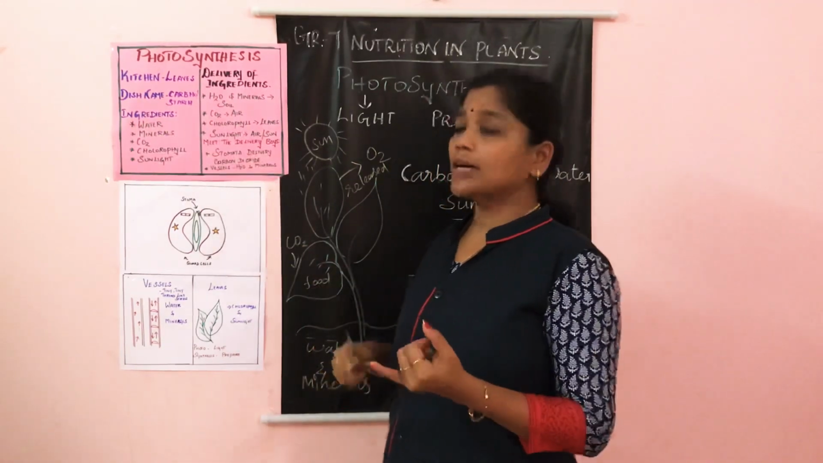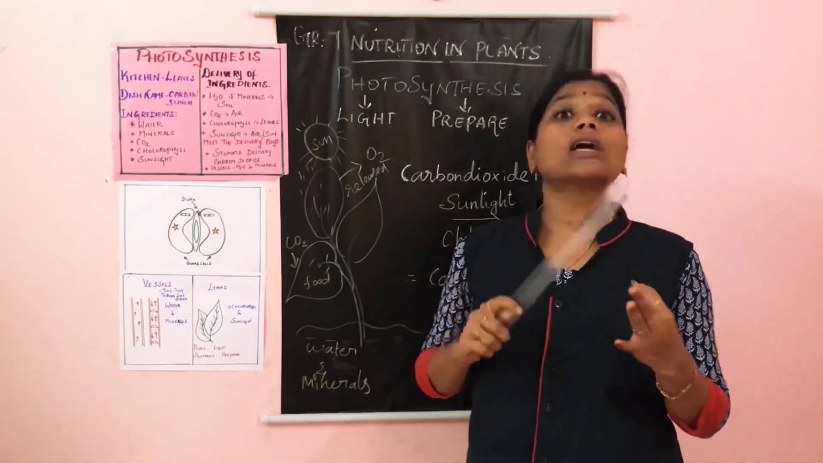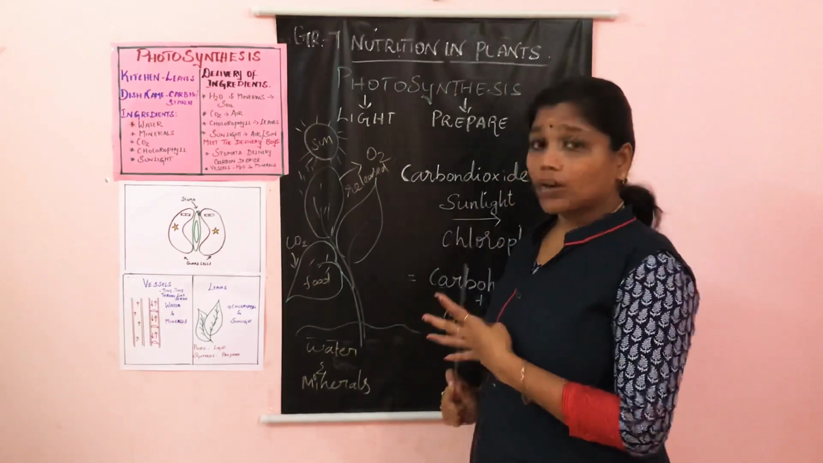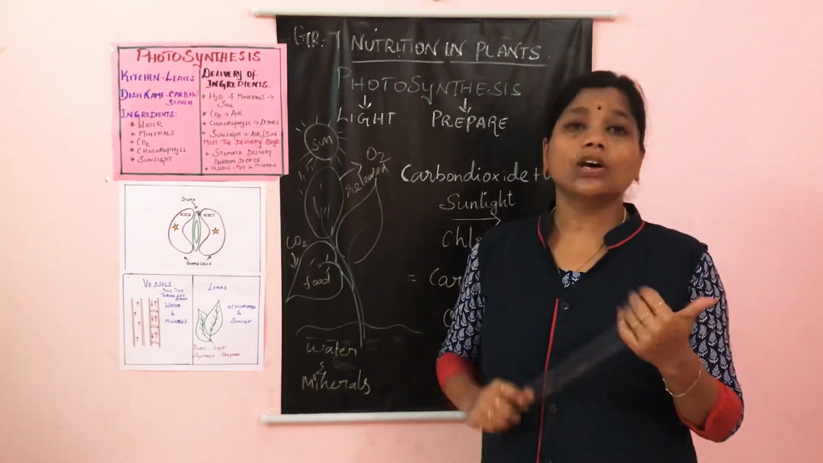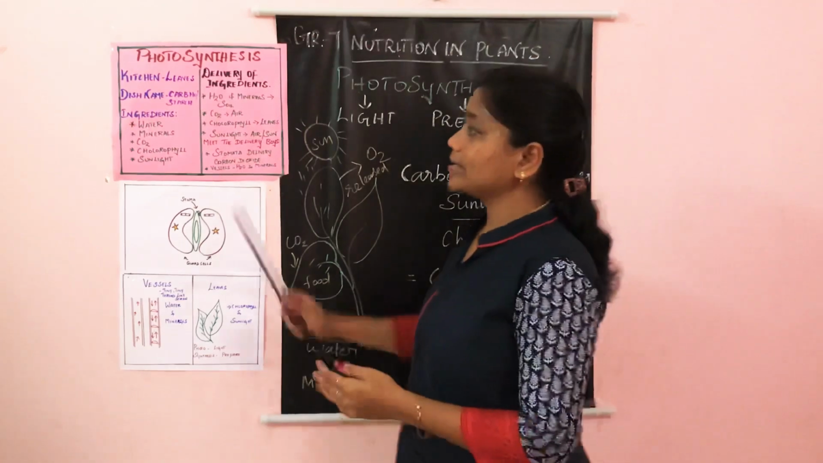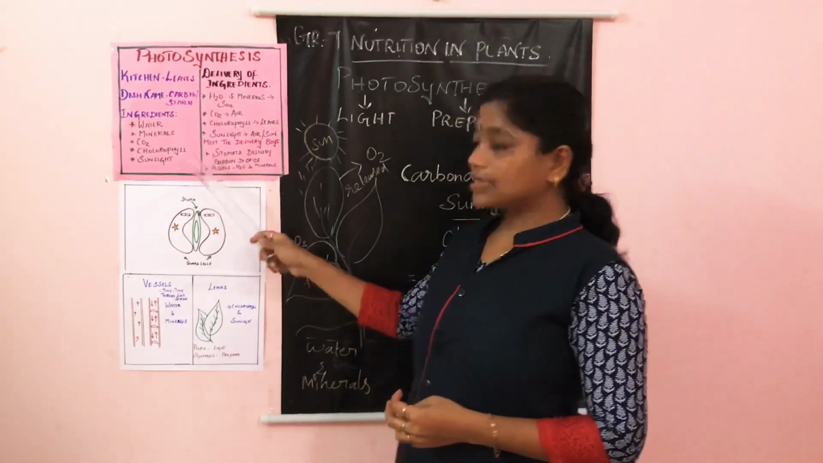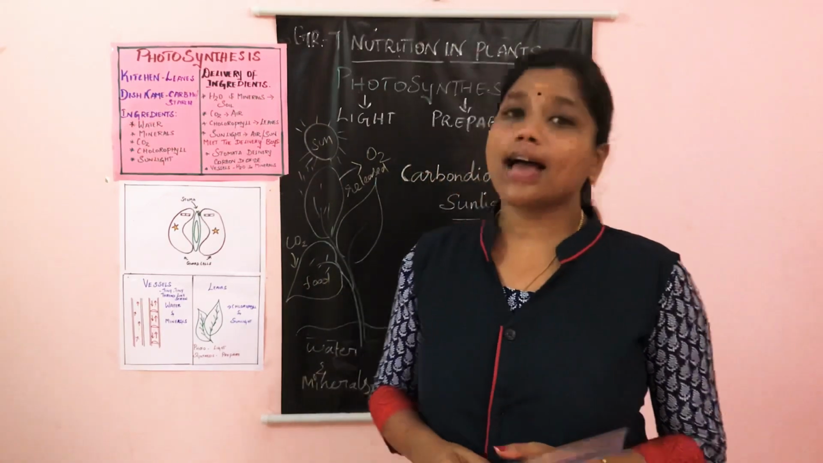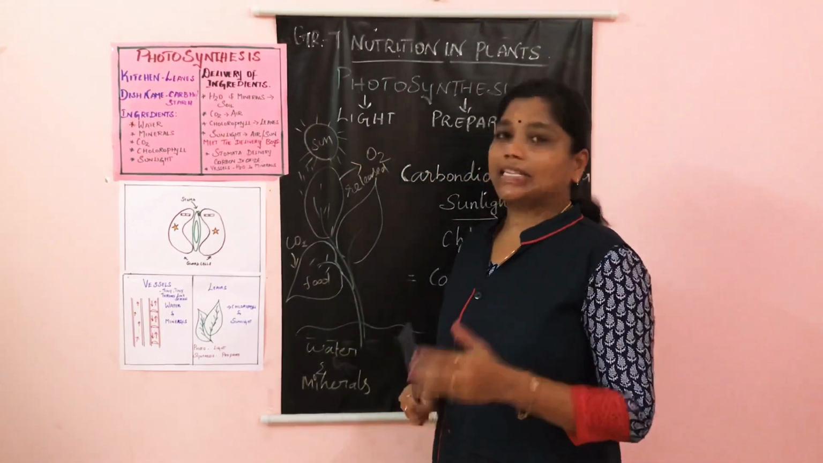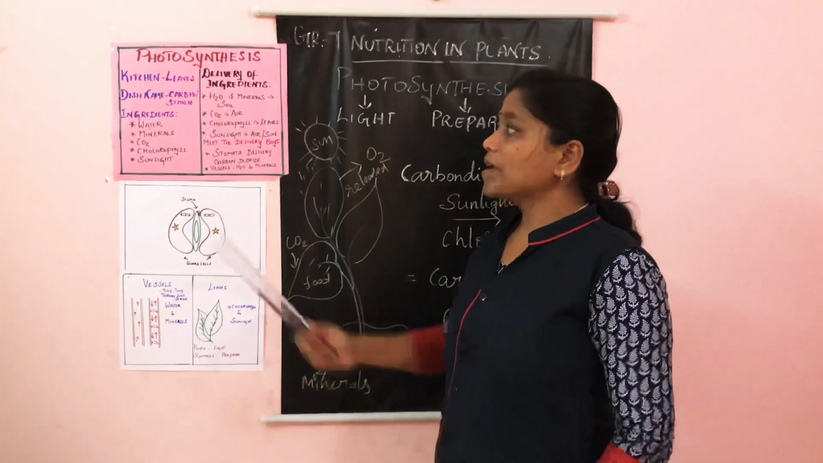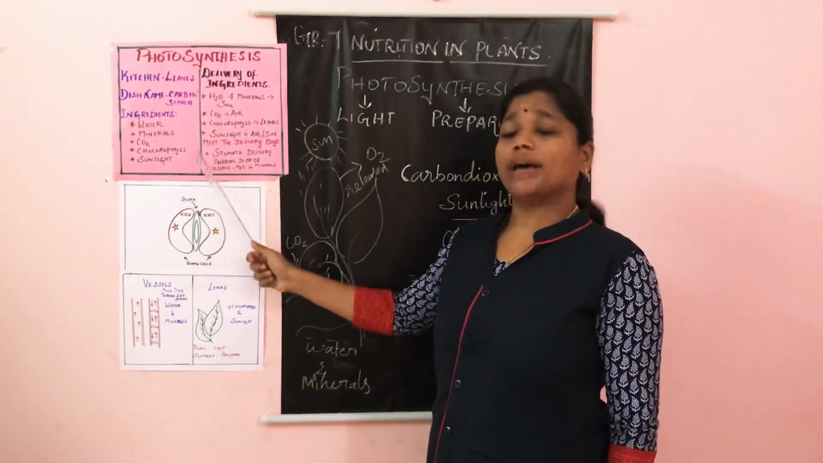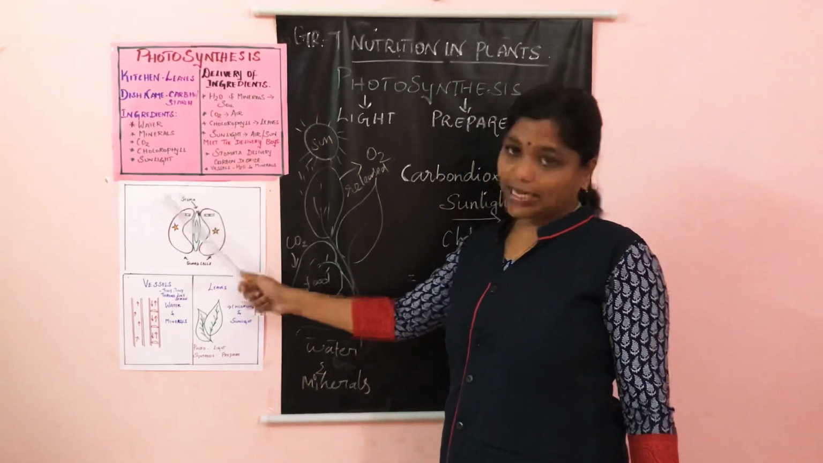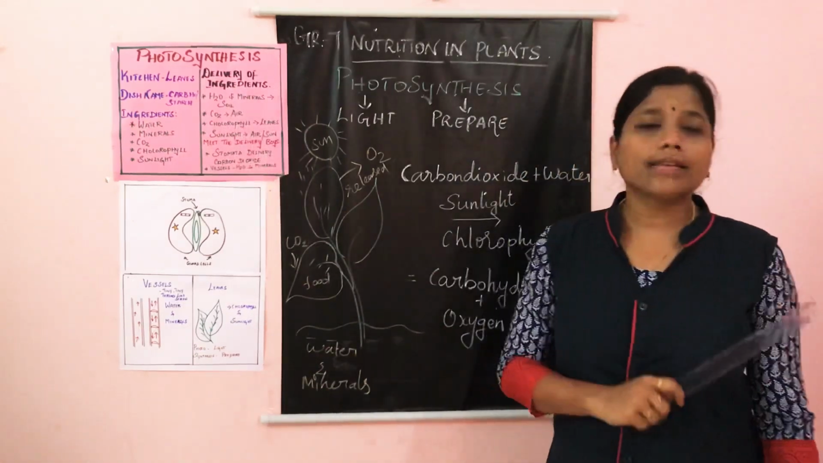It needs water, minerals, carbon dioxide, chlorophyll, and sunlight. These are the ingredients. Where do we get all this? Where do plants get all these ingredients from? From where are they delivered?